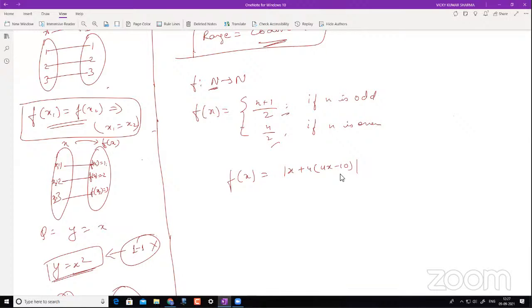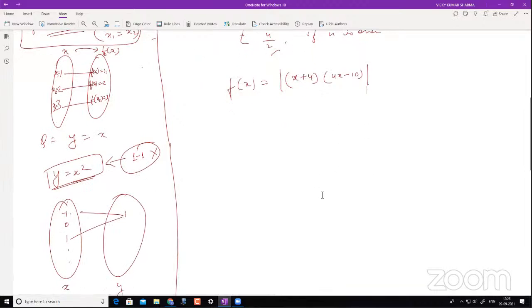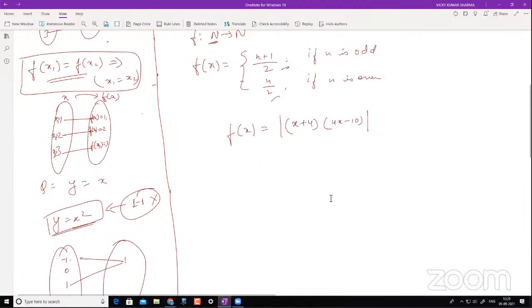Have I written it properly? The function is f(x) = |x + 4|(4x + 40)... 4x minus 40, to make it quadratic: (x + 4)(4x - 10). Both are in brackets. Yes, sir. This is right. So, is it injective or surjective? We'll see this.